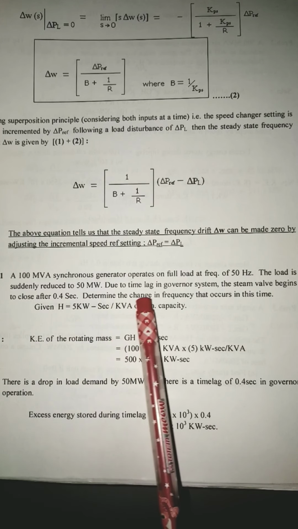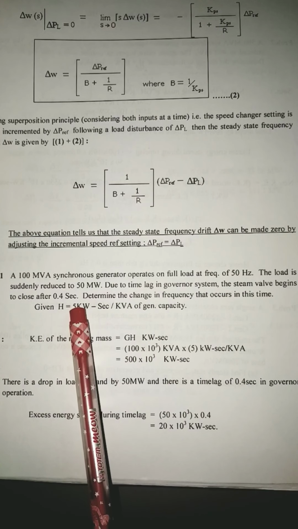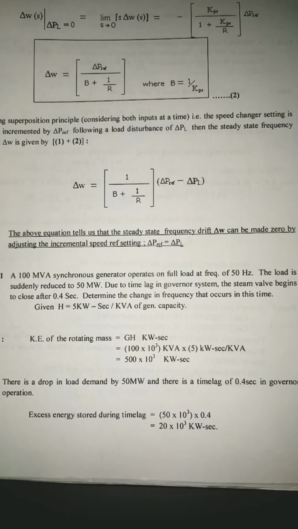Due to the time lag in the governor system, the steam valve begins to close after 0.4 seconds. See, whenever the load demand reduces, you know that the speed of the machine will increase. Frequency will increase. So frequency is now going beyond 50 Hz, approximately 50 plus some Hz.